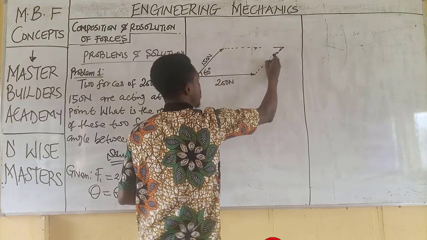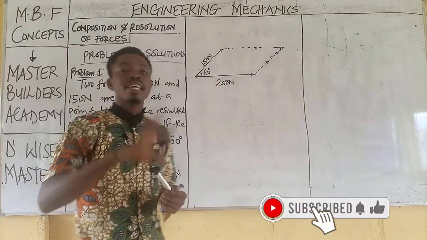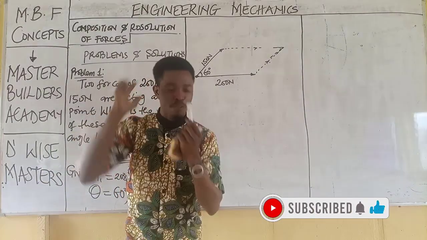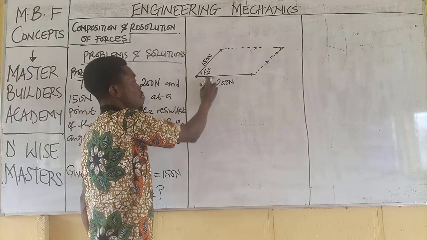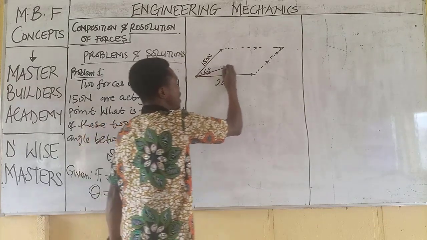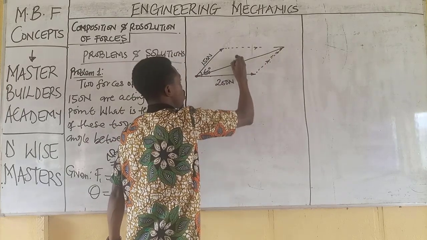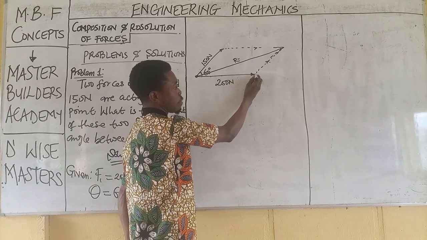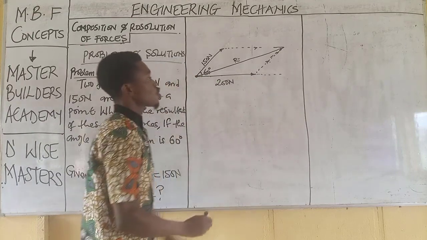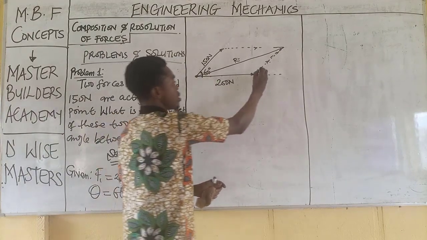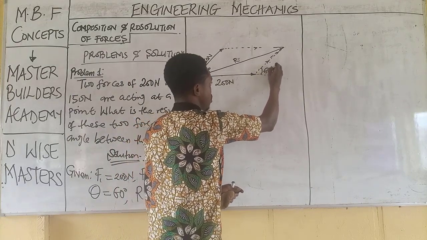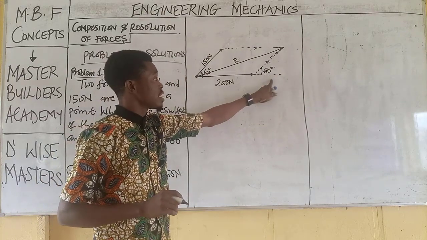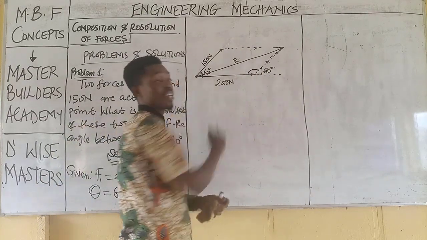Alright. Now in this case, remember that the resultant force must be in between the two active forces. So that if these are the forces, then the resultant force will come out in between the forces. This becomes R. Now also remember, since we have a line of action that we can extend this guy beyond this point, such that the angle here is the same as the angle here, 60 degrees. Now remember that now that I know that this angle is 60 degrees, I can obtain the angle here. Why?